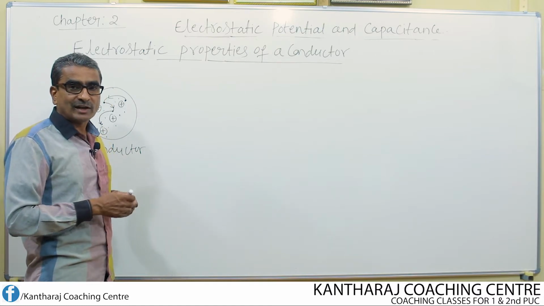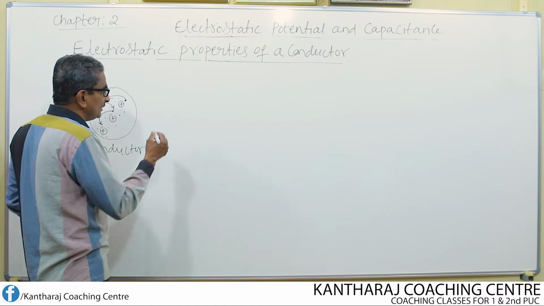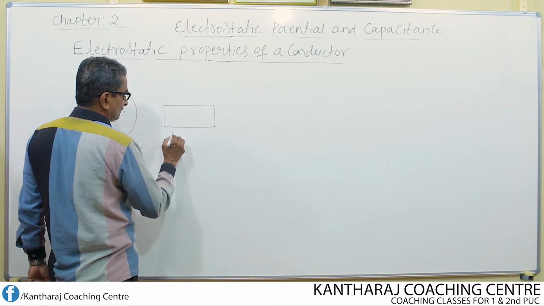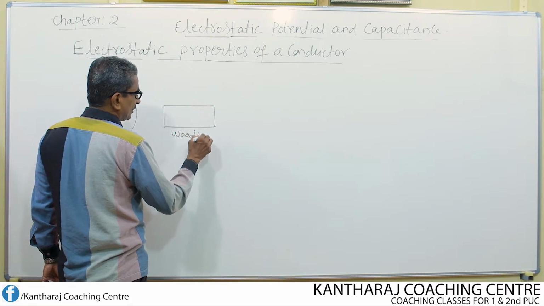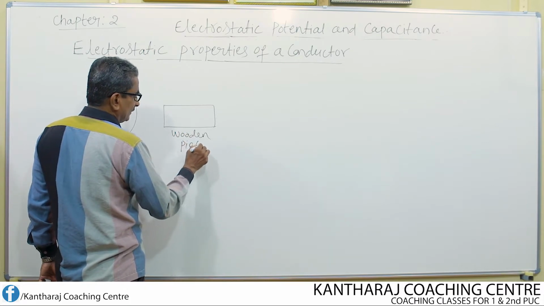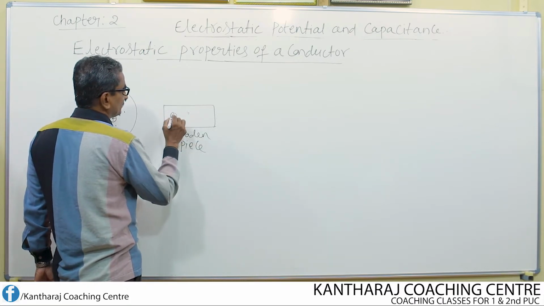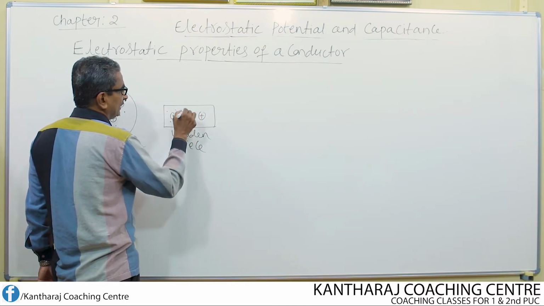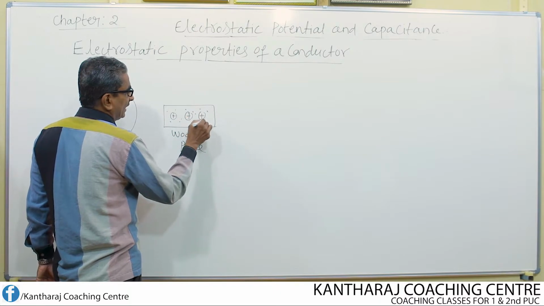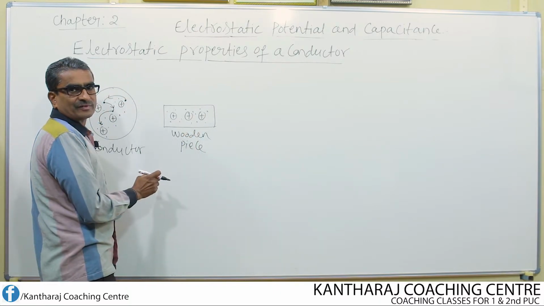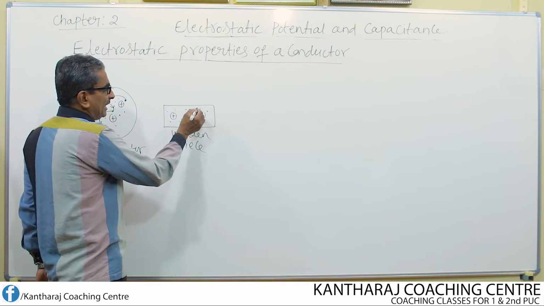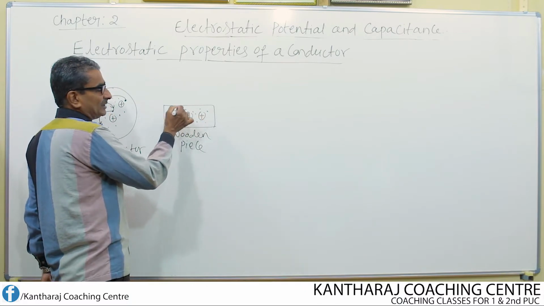Whereas in the case of an insulator, suppose I consider a wooden piece. Now, these are the atoms, positive charges. Surrounding these, electrons will be there, and these electrons are bound to the nucleus strongly. They are unable to move from one atom to another.